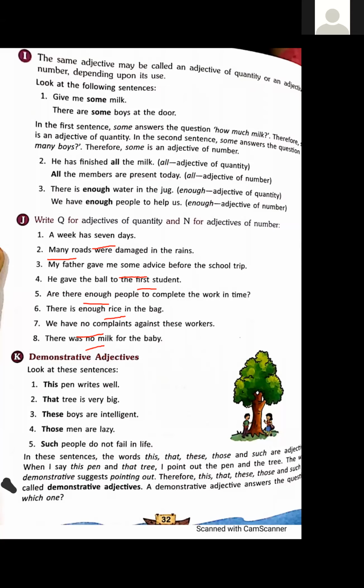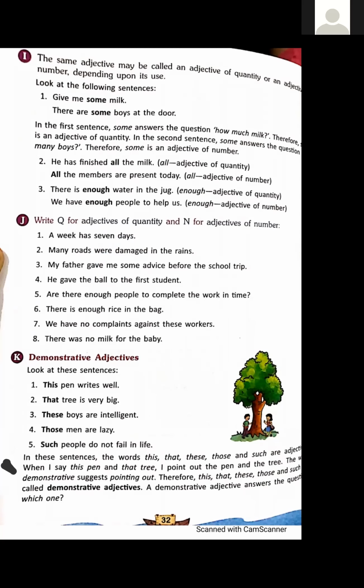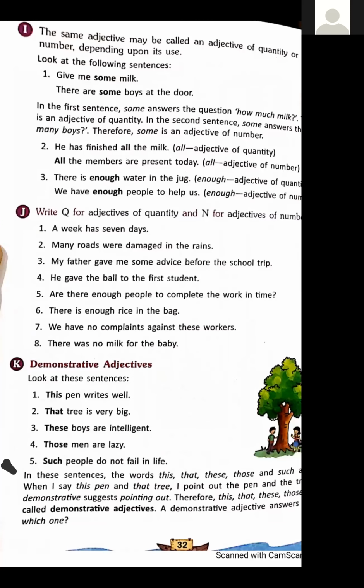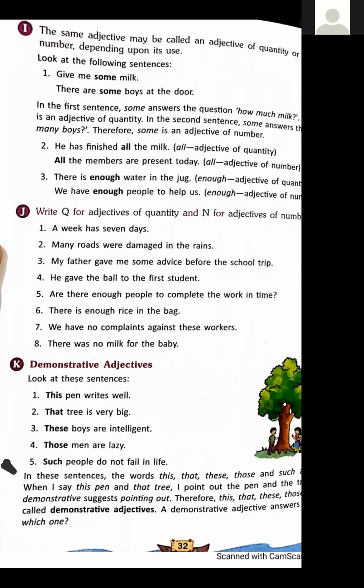Okay. Yes, dear students. Let's move to the next part. Next type of adjective, that is demonstrative. Very simple type. Look at these sentences. This pen writes well. That tree is very big. These boys are intelligent.